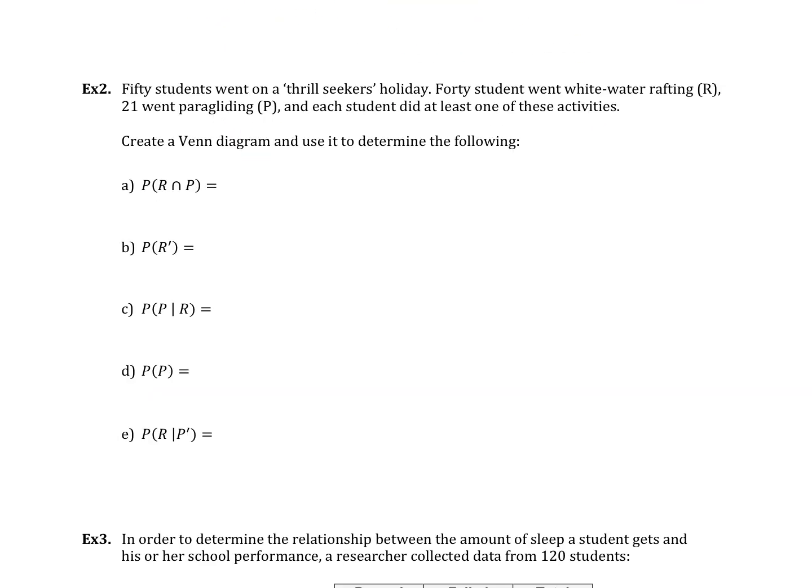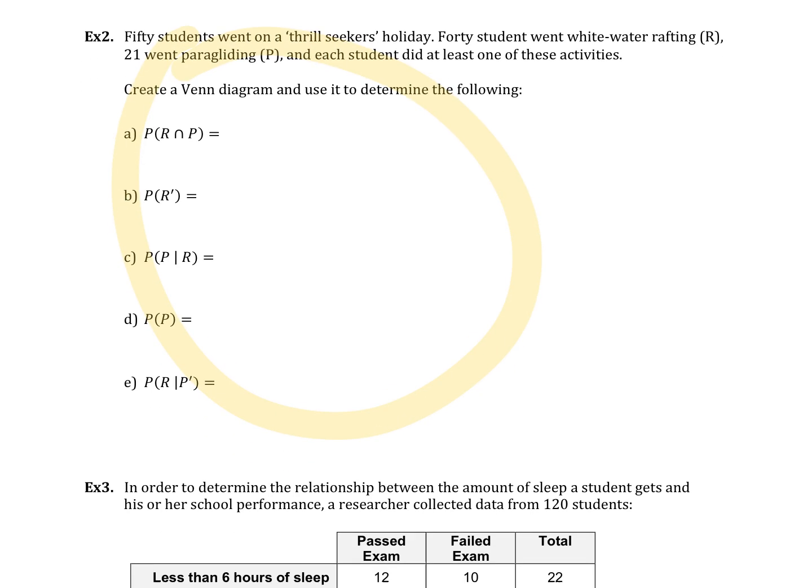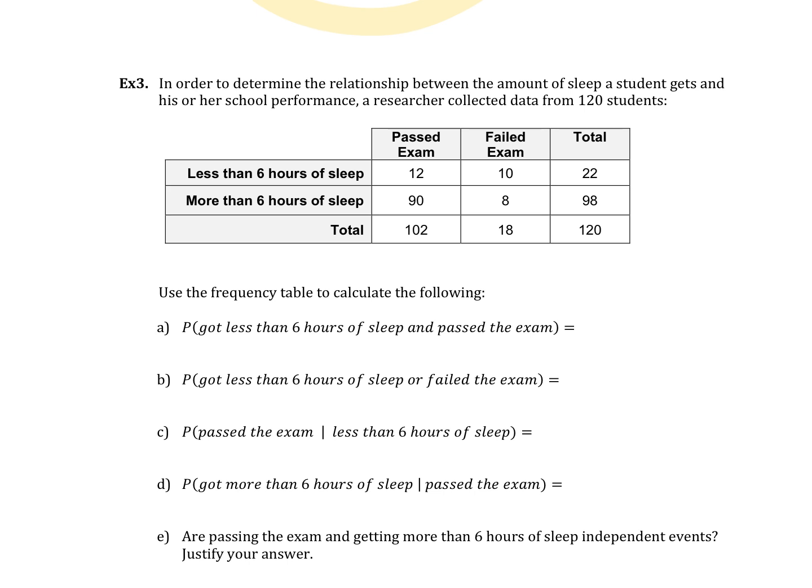Okay, 50 students went on the Thrill Seekers holiday. 40 students went whitewater rafting. 20. Yeah, this is the same kind of problem. So I'm thinking we can save this one for class. This is exactly the same as the one we just did. All right, this one's a table, so this one's going to be different. In order to determine the relationship between these things, I'm just going to draw these here, because I think that's going to be helpful to separate the totals out from everything else.